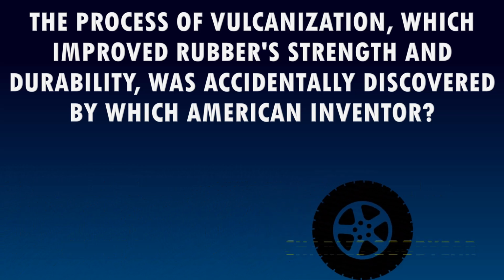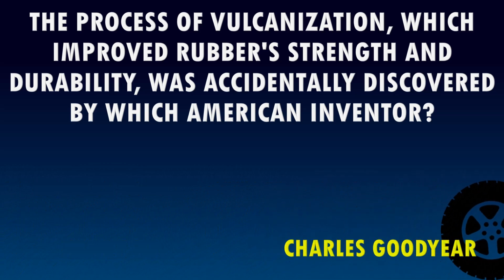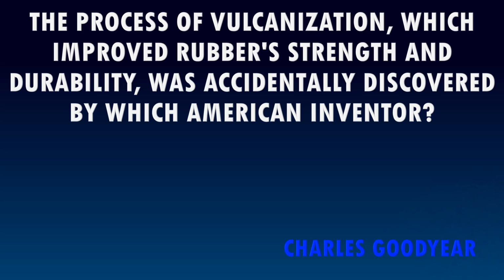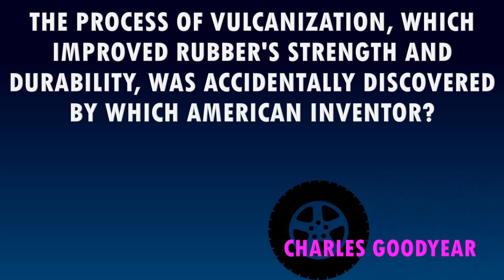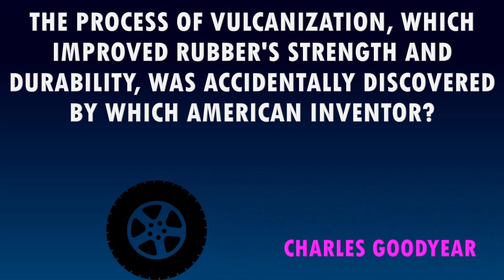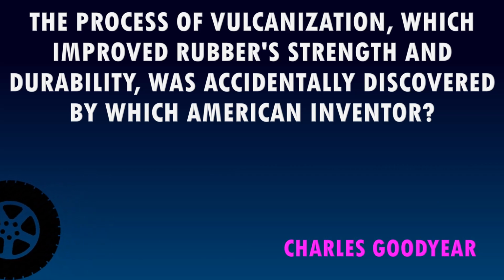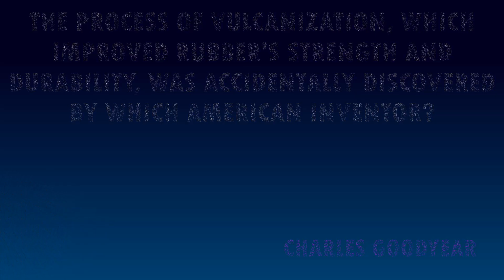The answer is Charles Goodyear. Yes, the same name as the tire company. Goodyear accidentally discovered vulcanization in 1839 when he dropped a mixture of rubber and sulfur onto a hot stove. Instead of melting, the rubber charred, becoming leathery and much more stable. A game-changing discovery for rubber products.